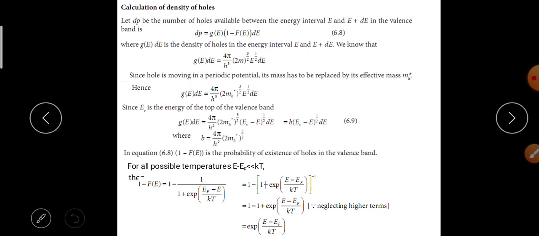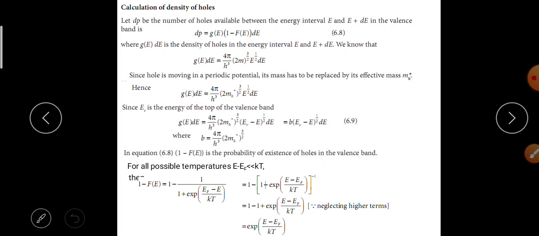In equation 6.8, 1 minus f of E is the probability of existence of holes in the valence band. For all possible temperatures, E minus EF is lesser than kT, then 1 minus f of E is equal to 1 minus 1 by 1 plus e power EF minus E by kT, which is equal to 1 minus [1 plus e power E minus EF by kT] whole power minus 1.